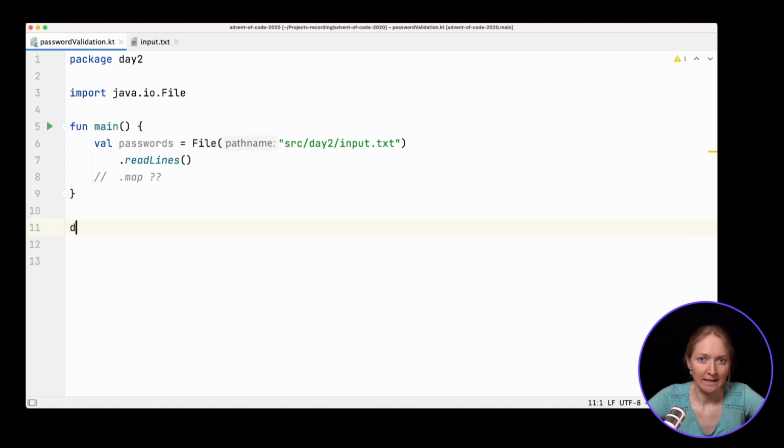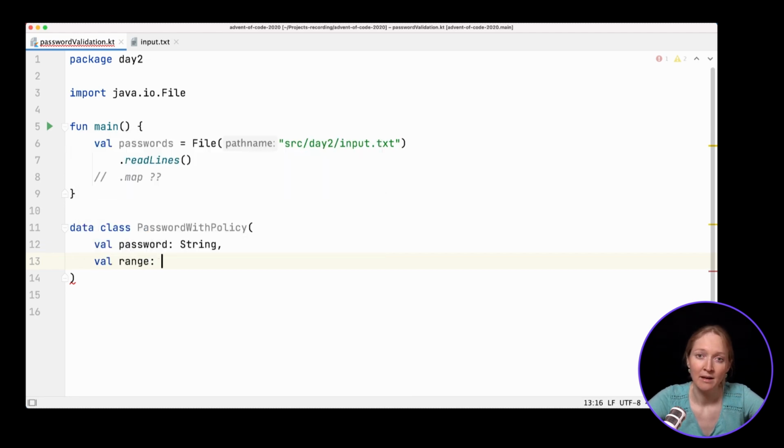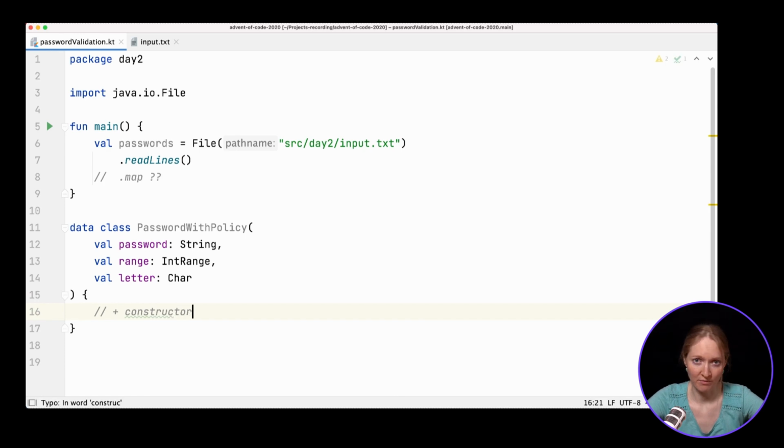Let's create a data class for that. We name it PasswordWithPolicy. It contains 3 properties for storing a password, a given letter, and a range accordingly. We are using Kotlin type IntRange for storing an integer range. The data modifier instructs the compiler to generate a bunch of useful methods for this class, including the constructor, equals, hashCode and toString.